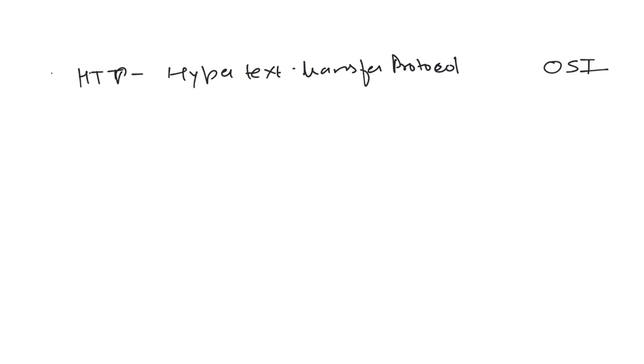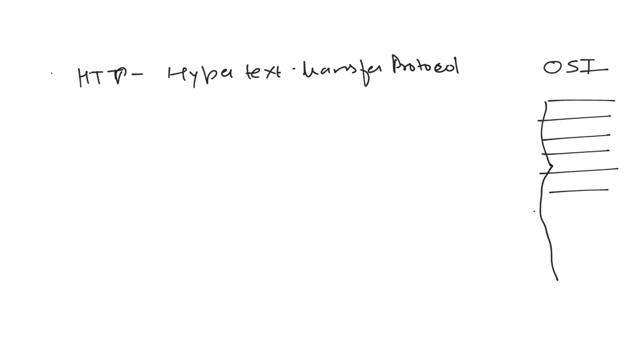So, according to the OSI model, we are having 7 layers, right? 7 layers. 1, 2, 3, 4, 5, 6, and 7. So, HTTP works on the application layer.